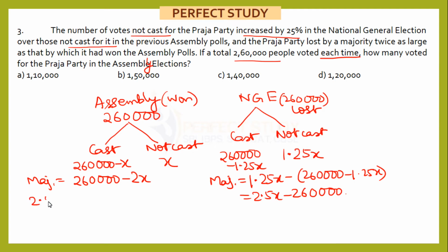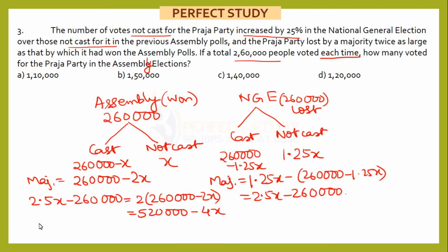So that gives me the equation: 2.5X minus 2,60,000, the losing majority, is equal to double the winning majority, that is 5,20,000 minus 4X. So here you will get 6.5X equal to 7,80,000, and if you divide it, X will be equal to 1,20,000. But don't jump to the answer that it is 1,20,000.